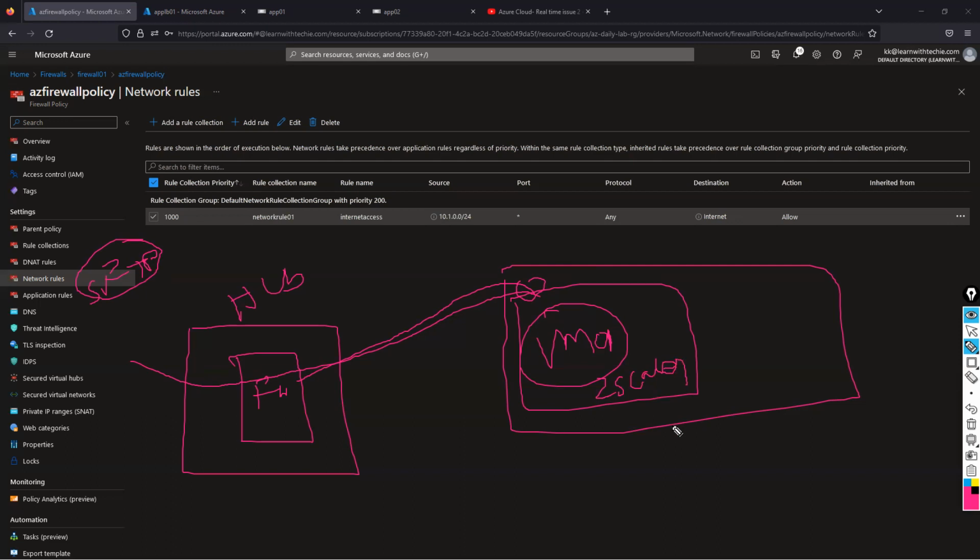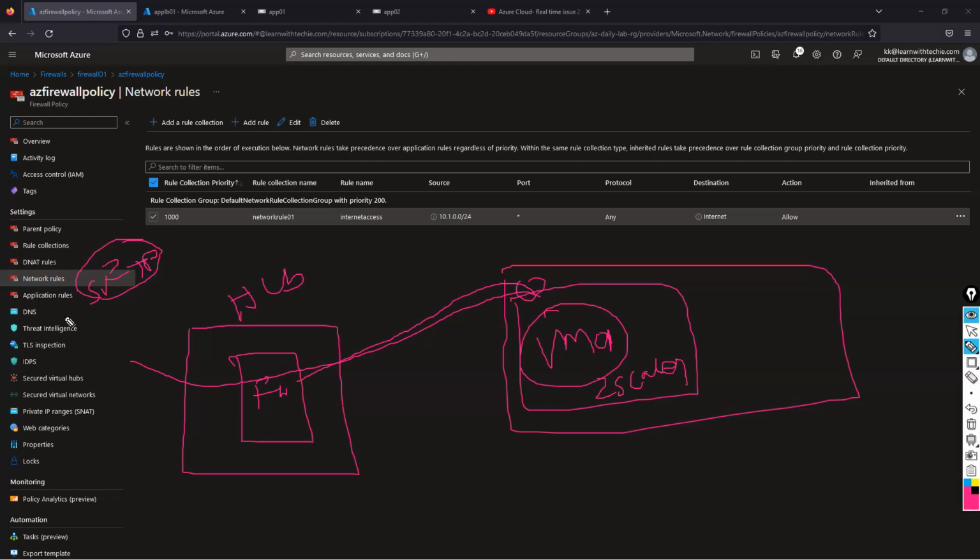But try to understand the requirement here: from this VM, I want to access some specific IP address ranges. They gave around 100 plus IP addresses, and these need to be whitelisted on the firewall.